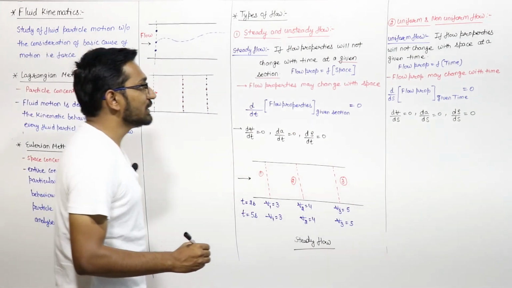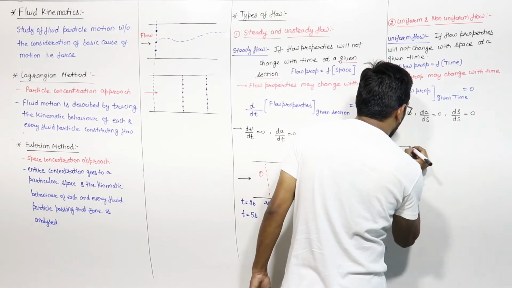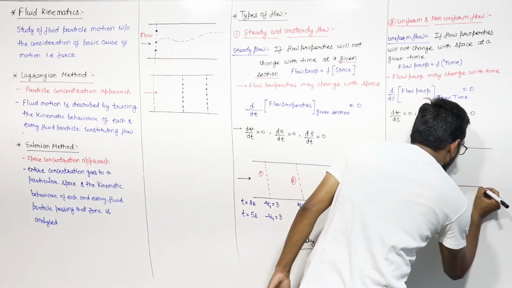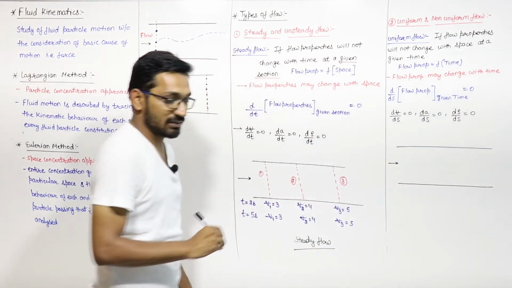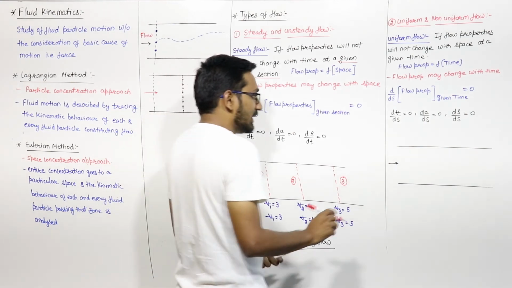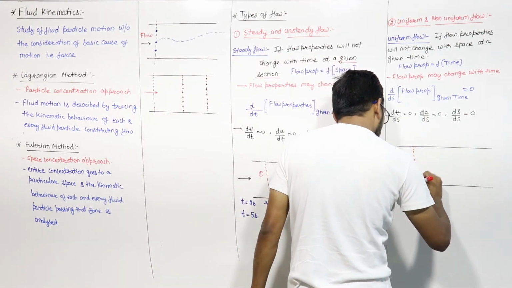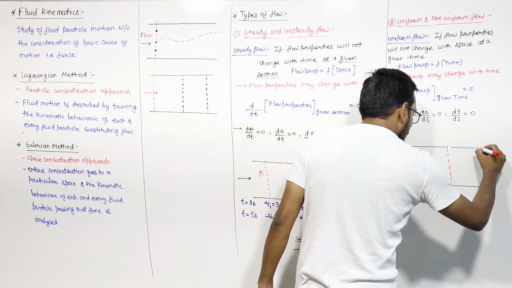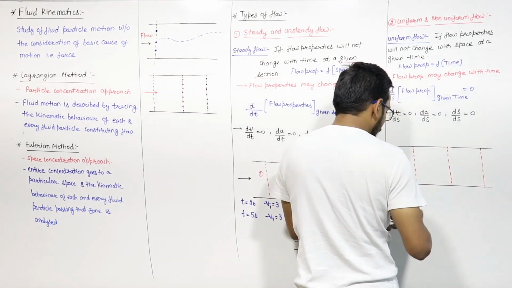And if you want to visualize how you can visualize the uniform and non-uniform flow, let us say you have this pipe in which the fluid is flowing. In this, the fluid is flowing in this direction. I'll take three sections again. Let us say this is section 1, this is section 2, and this is section 3.